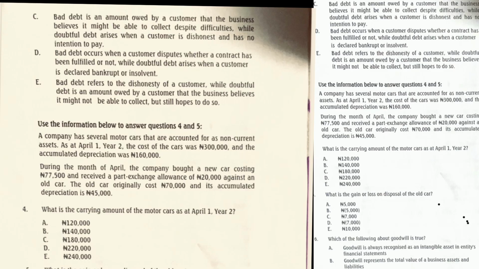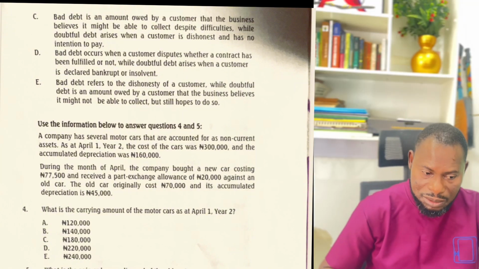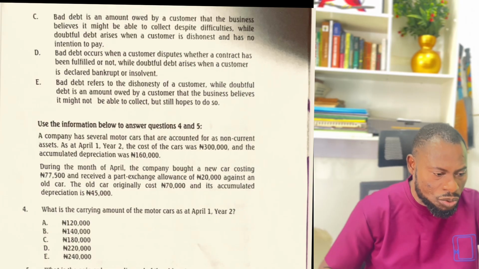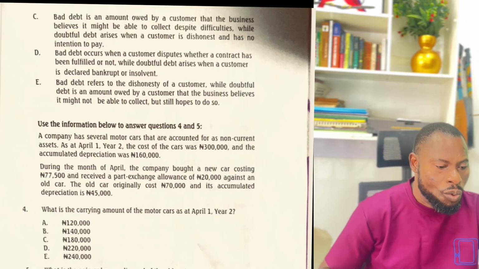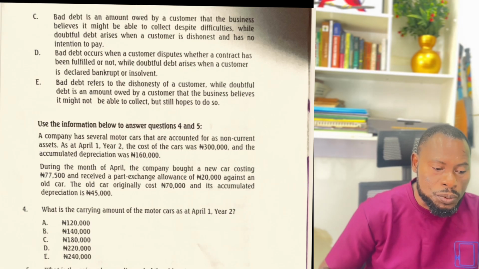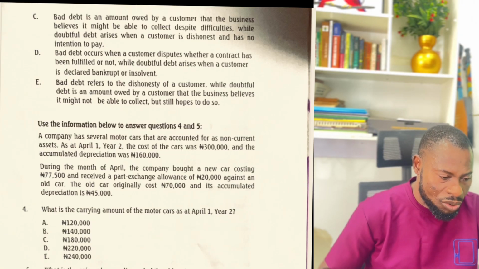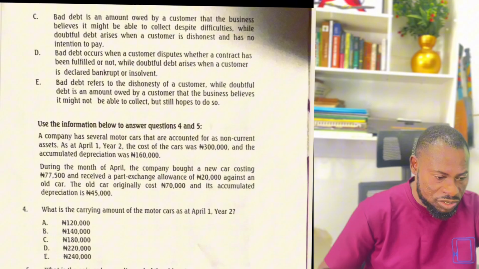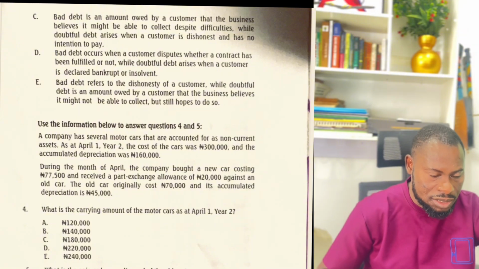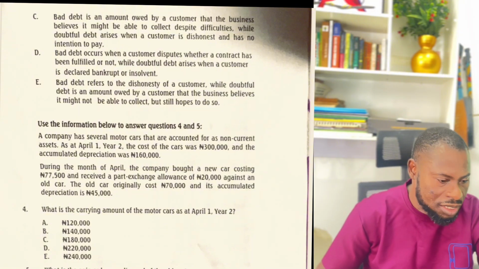Okay, so that is question 3. Bad debt is an amount owed by a customer that the business believes it would never be able to collect. Yes, that's bad debt. While doubtful debt is an amount owed by a customer that the business hopes to collect. You are hoping because the collection is in doubt. That's why you are hoping. But you hope that you'll be able to collect it, even though you know the customer is facing difficulties at the moment. So that's the correct answer, that option. Let's go to the next one.